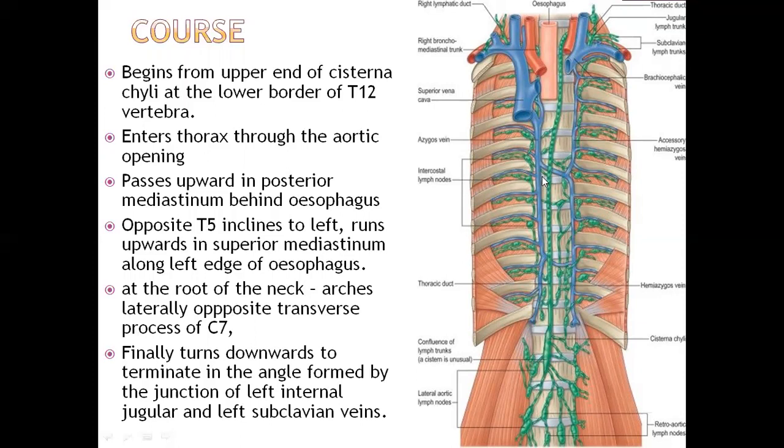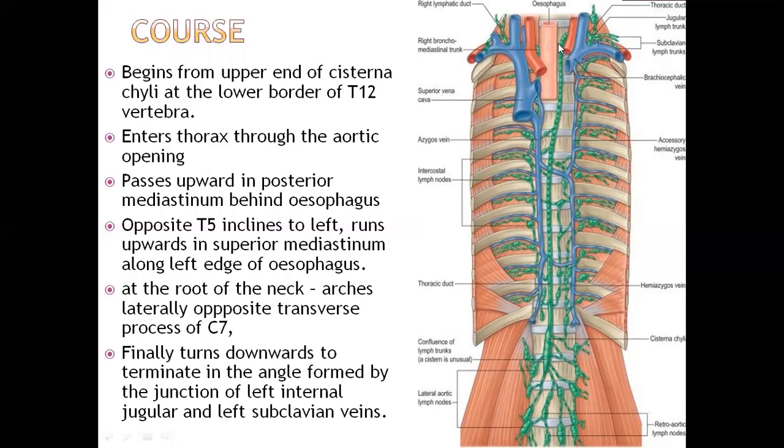Opposite to T5, if you remember I told you, sternal angle, certain changes take place at the sternal angle. Opposite to T5, it inclines towards the left and runs upwards in the superior mediastinum along the left edge of the esophagus.